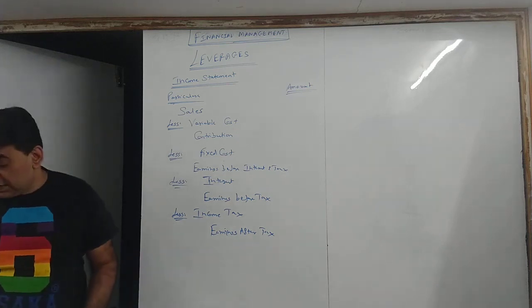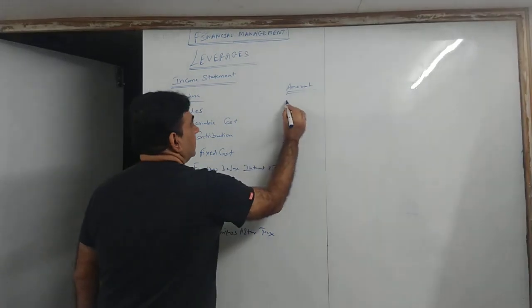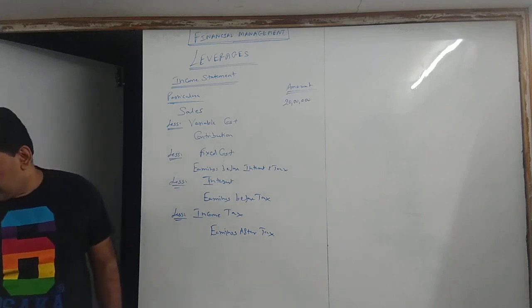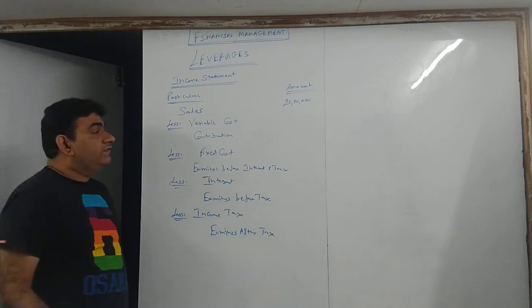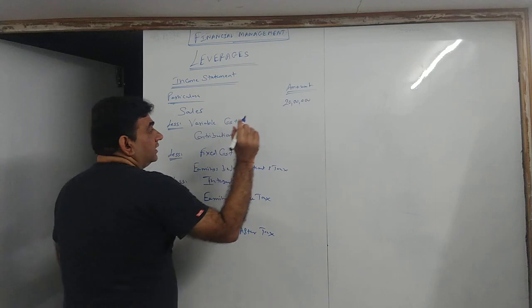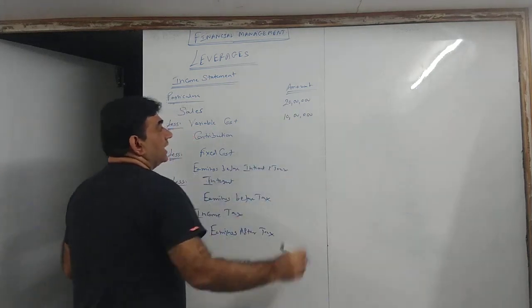Sales. What is the amount of sales given? 20 lakhs. Okay? So against sales, write 20 lakhs. Variable cost given 10 lakhs, as we discussed in the format, less variable cost, that is 10 lakhs.